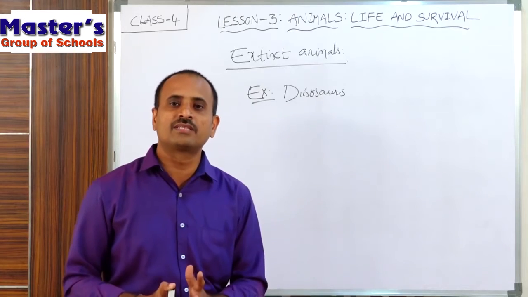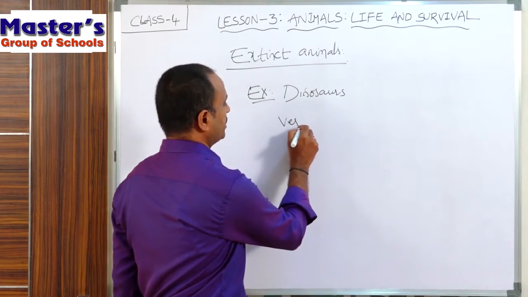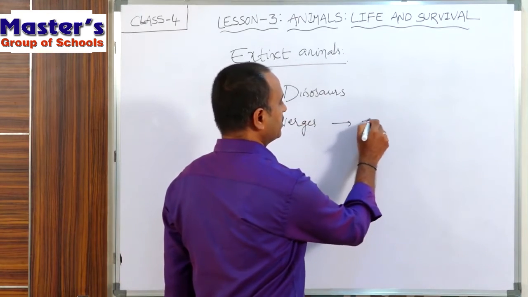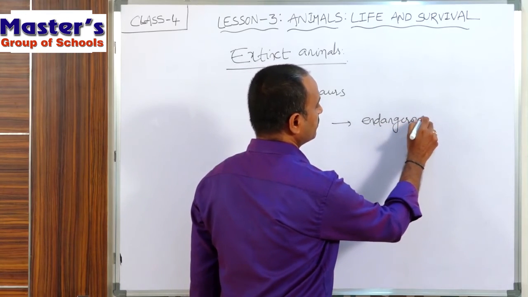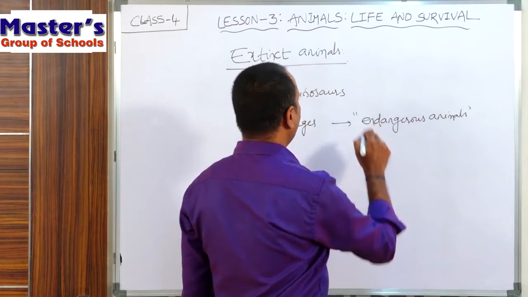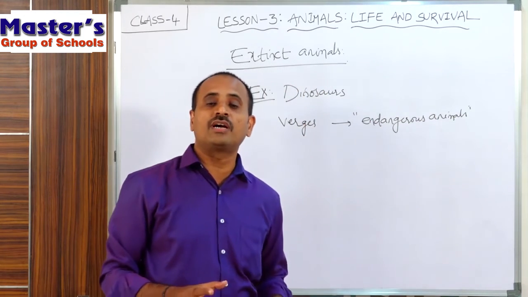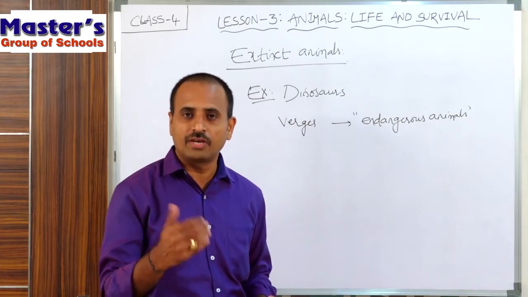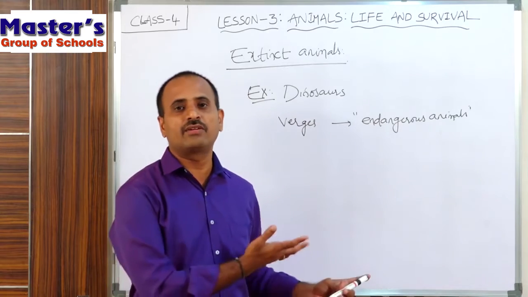Those animals which are at the verges of extinction are called endangered animals. Endangered animals. So what are endangered animals? Endangered animals means those animals which are going to become extinct, and after some days those animals also cannot be seen, like dinosaurs.